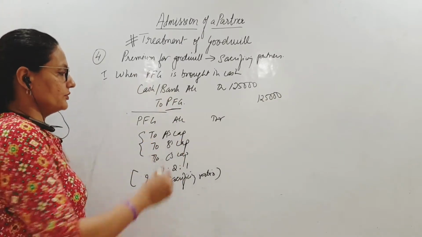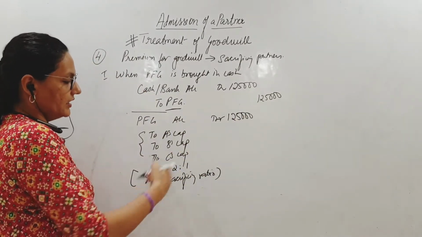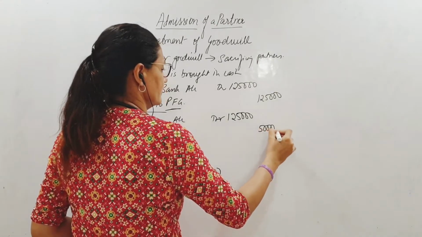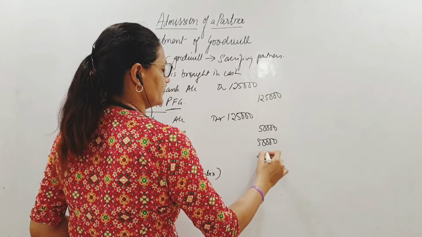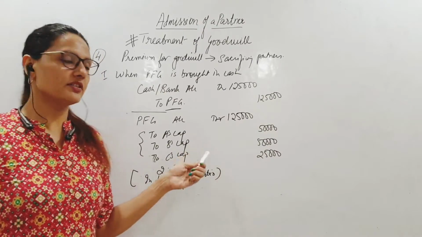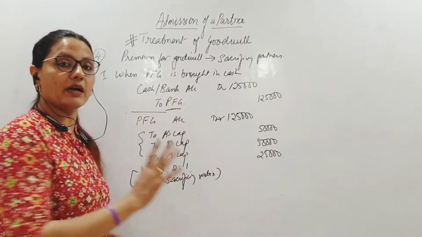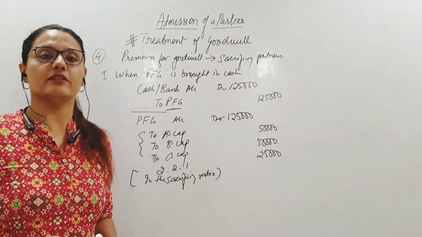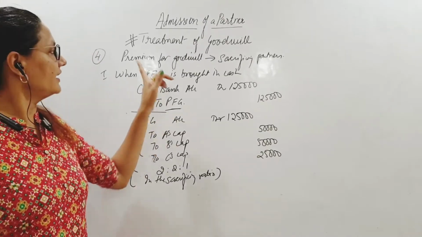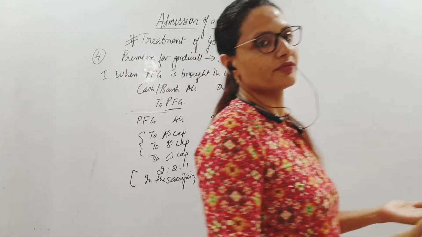So this will be distributed. PFG was how much? 1,25,000 divided by a total of 5, into 2: 50,000, and 25,000. So this is how we distribute the premium that the firm had received, in the sacrificing ratio. Whoever sacrifices will get. Suppose one partner is not sacrificing, he will get nothing out of this PFG. Correct? So that is the entry for PFG: the treatment of bringing in cash and distribution of PFG.